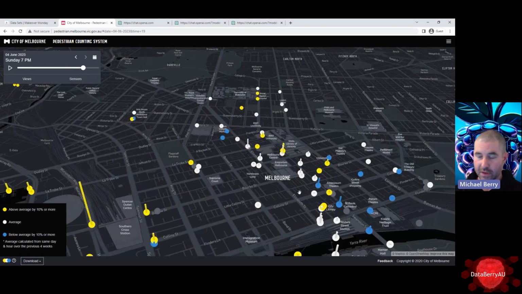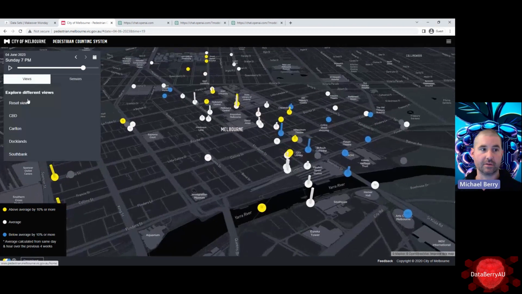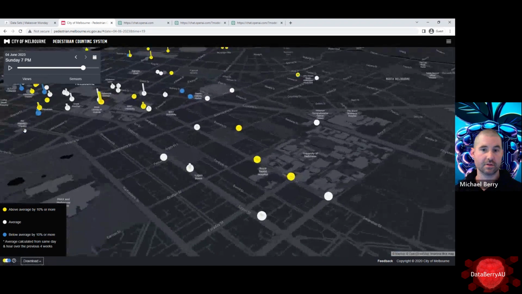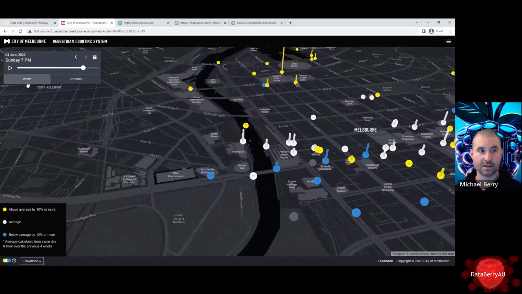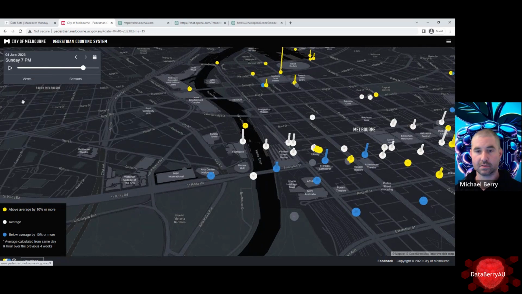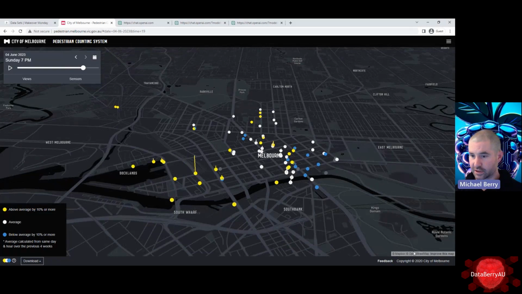It's pretty interesting. You can select different sensors. CBD, there we go. Oh, that's cool. Right, so I like that. That's a pretty cute visualization of the city of Melbourne.